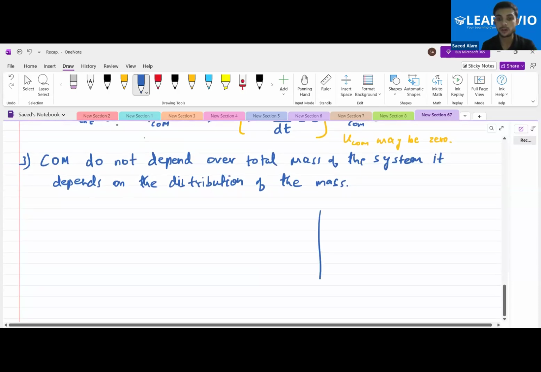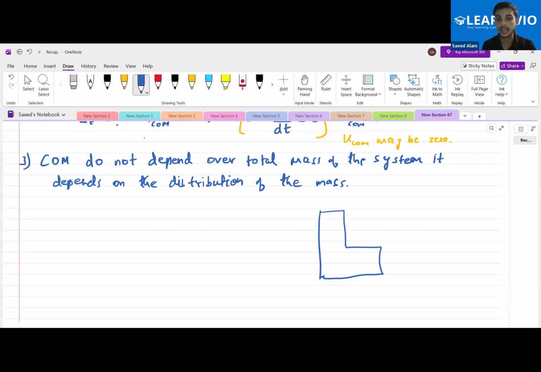Have we done that one problem in which we had a shape somewhat like this, and first of all we had assigned mass to all the three blocks and then solved the problem and got some center of mass. Then we had assigned 2m masses to them and solved the problem and still got the same answer. Yes or no? Have you seen that?